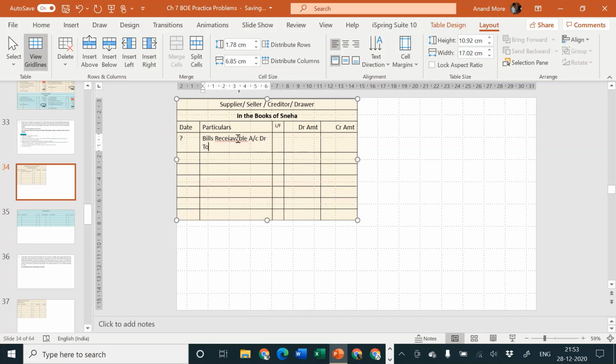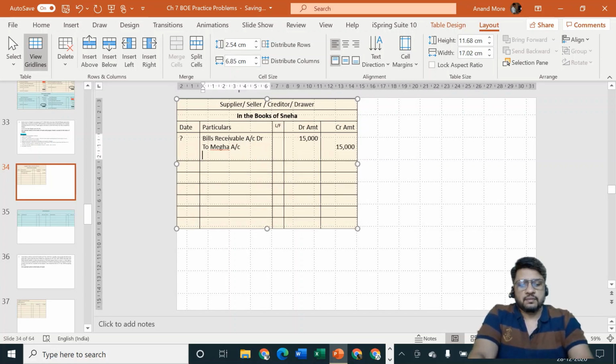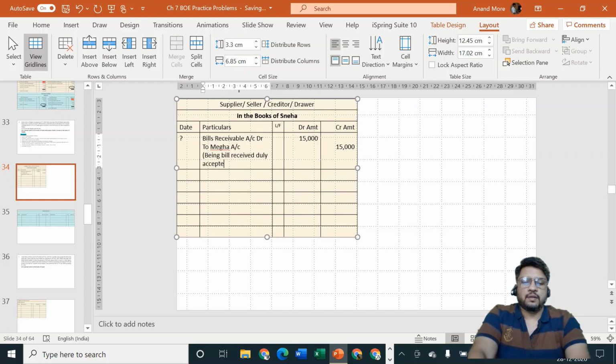To Megha account. Who is the giver? Megha is the giver. What is the amount? Amount is rupees 15,000. Okay. Being bill received duly accepted. Very good. I hope you are writing with me.